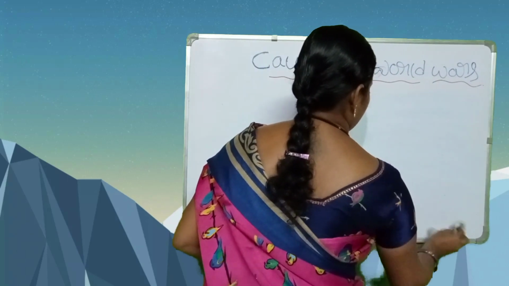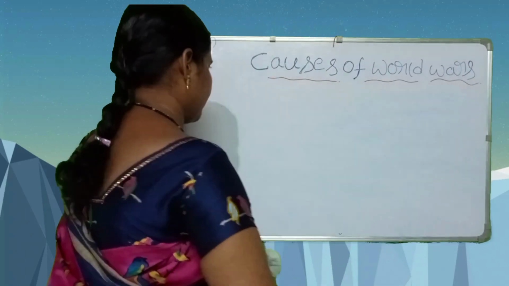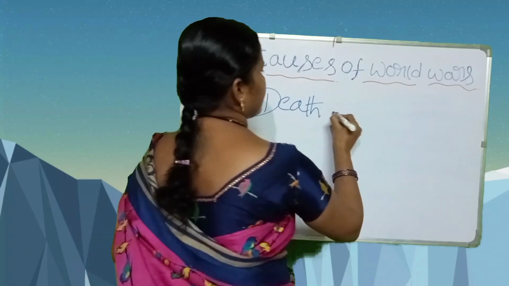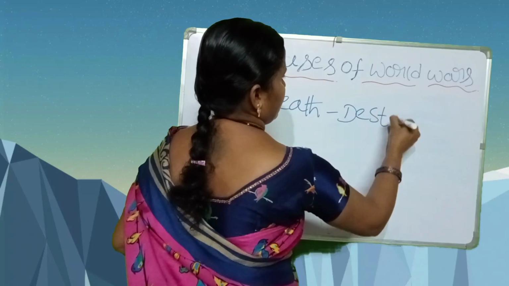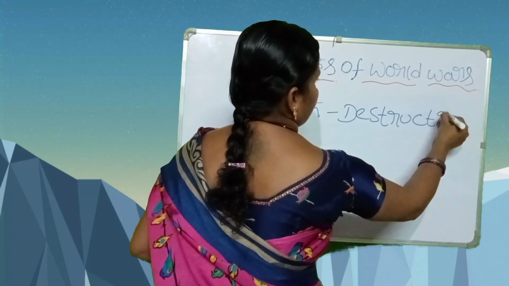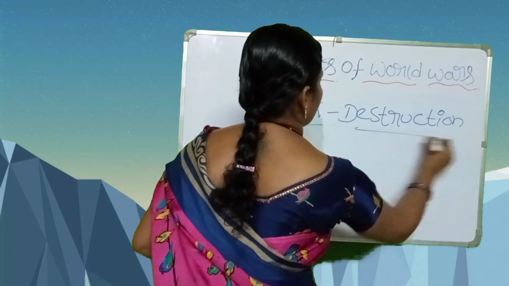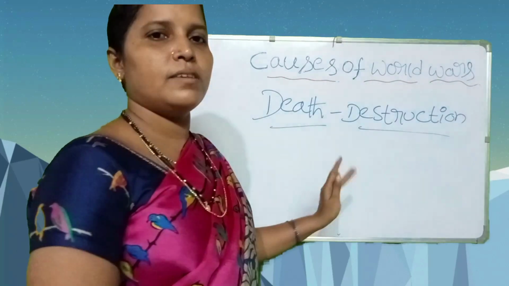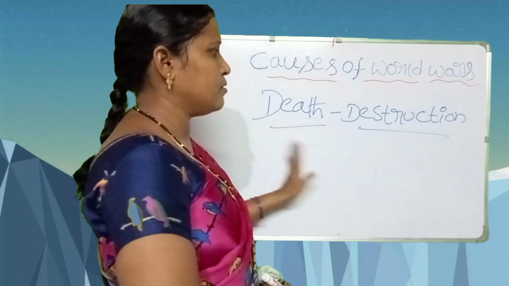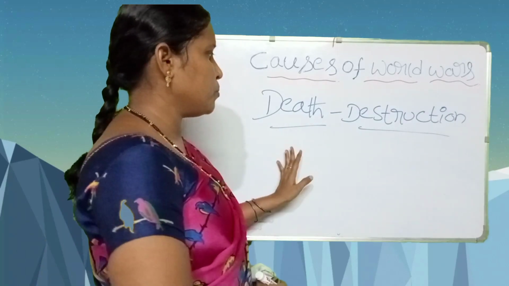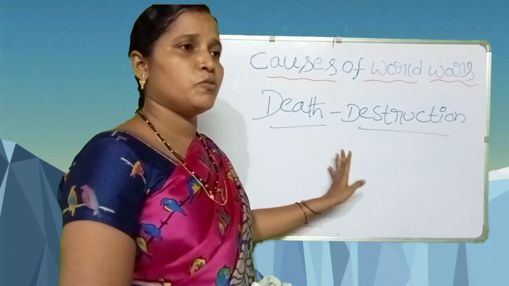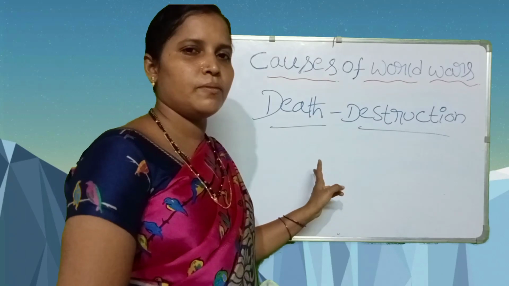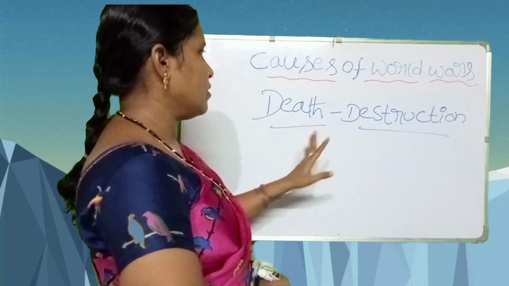Death and destruction. Here, the First World War and Second World War were different from other wars because of so many losses, which we see nowadays also. That's why the First World War and Second World War are different from other wars.